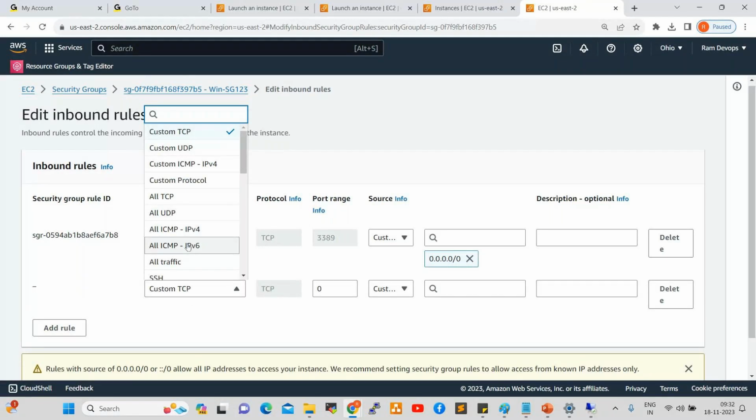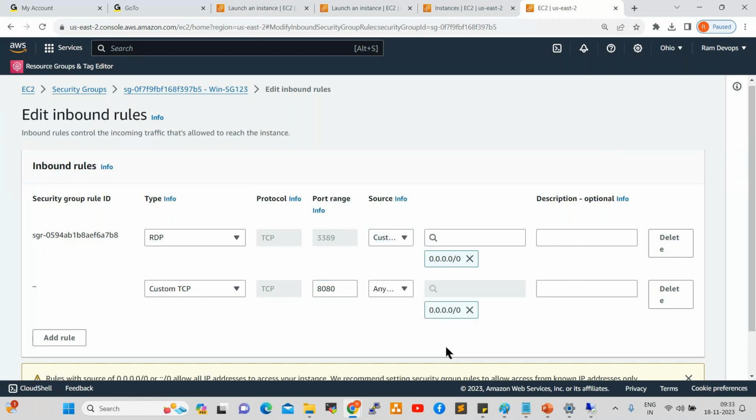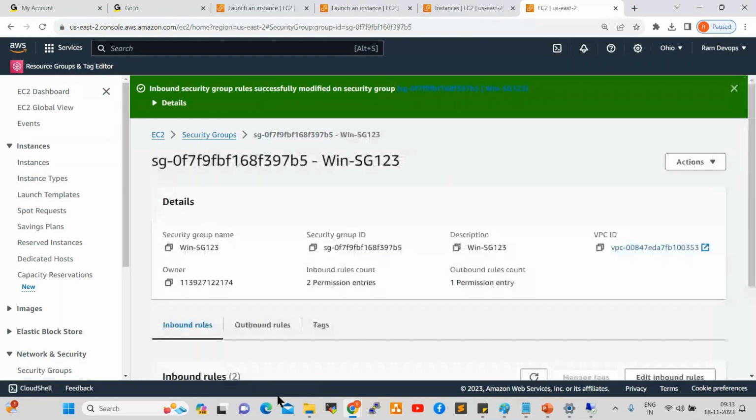Custom TCP I can add here. Here I can give the 8080 port. So I can select anywhere here, click on save. Once I click on save, what will happen? So 8080 port is open. In this server, I can install Tomcat and I can access it.